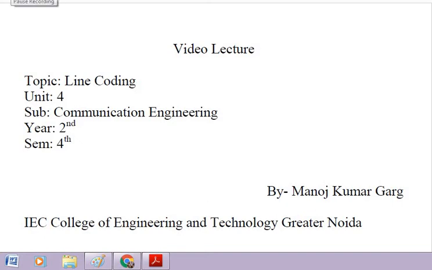Hello students, the topic of today is line coding. Line coding is very important for digital communication. By using line coding, we can reduce the bandwidth and make data more secure.